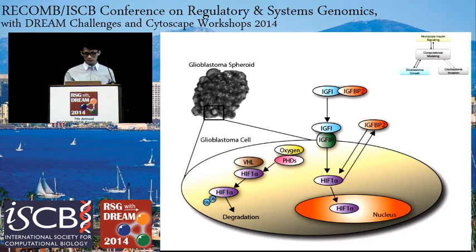Here is a schematic of insulin signaling in glioblastoma cells. There's 3 important factors in insulin signaling in glioblastoma. There's IGF-1, IGFBP2, and HIF1α. IGF-1 is insulin-like growth factor 1. When free IGF-1 binds to IGF-1 receptors, it promotes downstream signaling through HIF1α, which in turn promotes growth in the glioblastoma cell. And also, the next factor is IGFBP2, which is insulin-like growth factor binding protein 2.